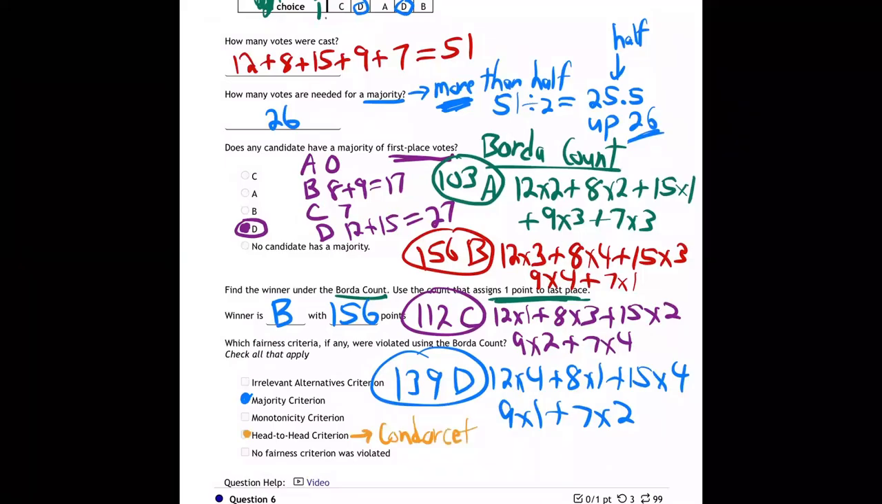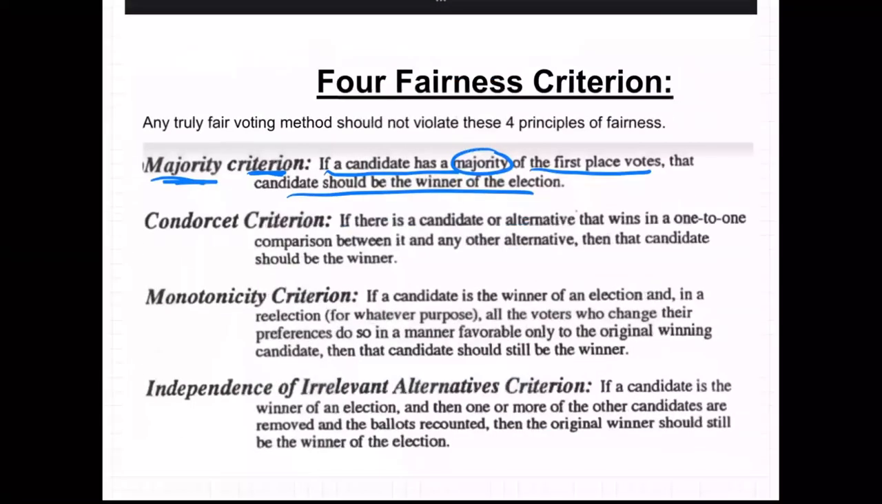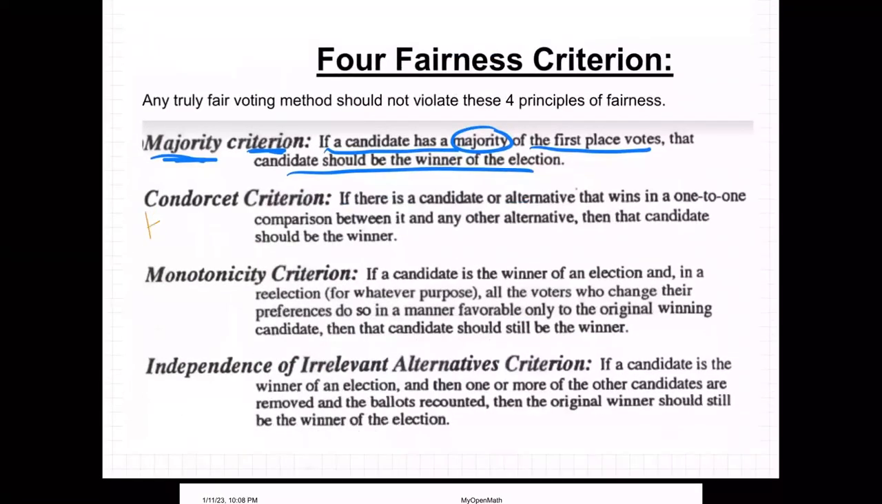Condorcet. Condorcet or head-to-head, let me show you in the notes. Condorcet, which is also called head-to-head. Condorcet or head-to-head. What does it mean? If there's a candidate or alternative that wins one-to-one comparison, wins all its one-to-ones, then he should win.